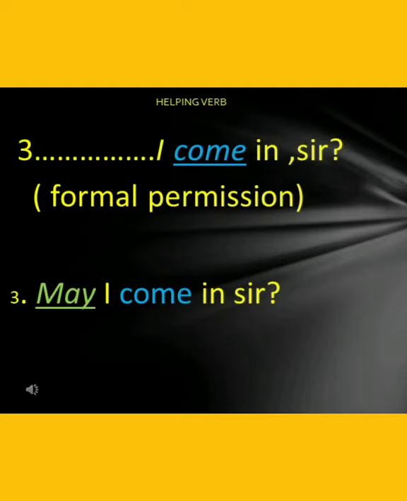Dash I come in, sir. So here the main verb is come and the sentence wants to express a formal permission, but the main verb is unable to make a formal permission because it wants the help of a helping verb. So when it uses the helping verb may, then only the main verb is able to make a complete sense and it is able to express a formal permission. So may is the helping verb and come is the main verb.